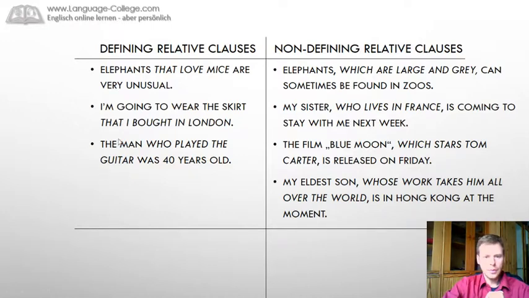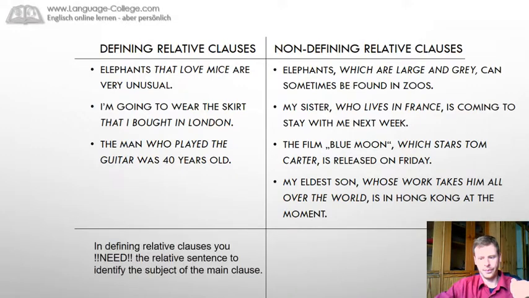The man who played the guitar was 40 years old. Imagine we are standing in front of a group of people and I don't know who is the person who's 40 years old. I can identify this person with who played the guitar. It gives us necessary information about which person I'm talking about. So in defining relative clauses, you need the relative sentence to identify the subject of the main clause.